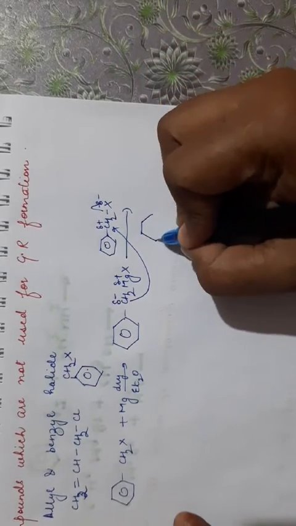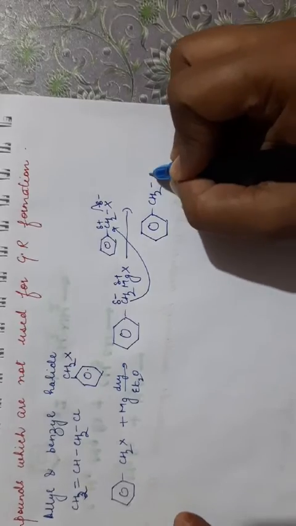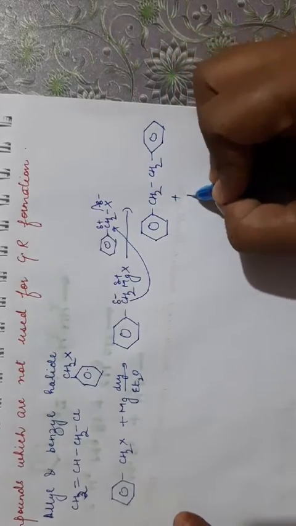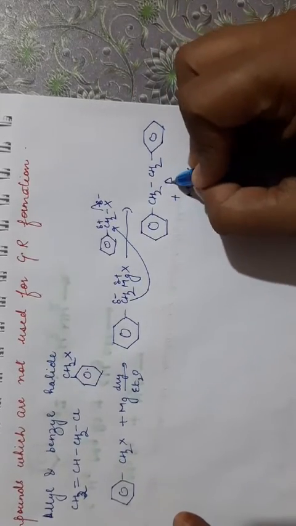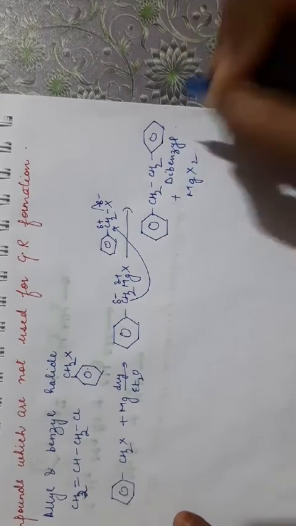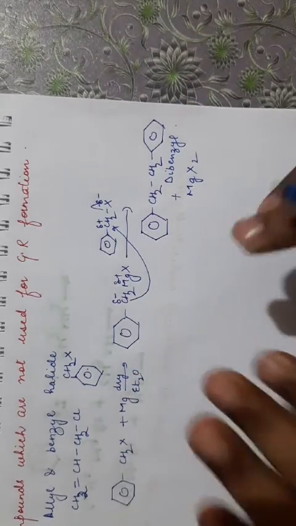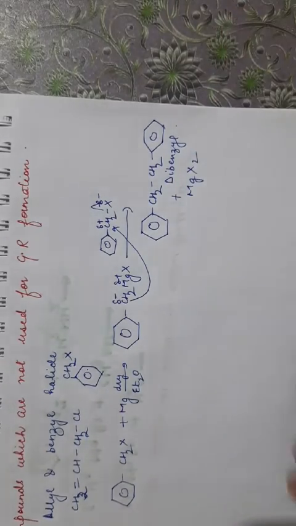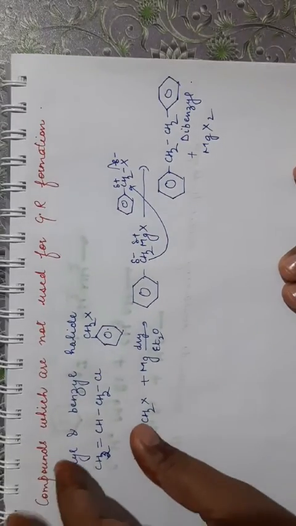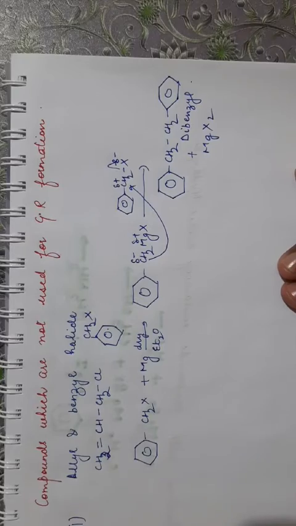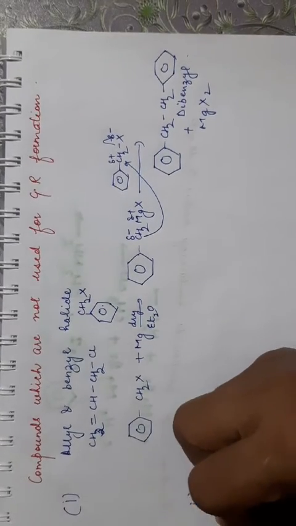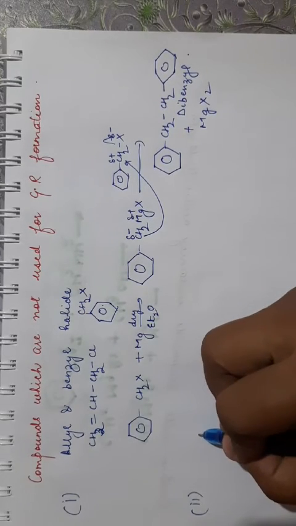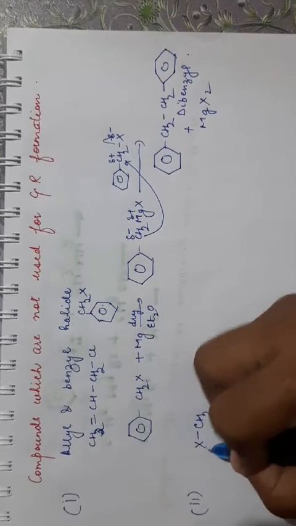So the compound that is formed is CH2 plus MgX2. So you will get a dibenzyl instead of getting a Grignard reagent. So this Grignard reagent that is formed initially is very reactive, it cannot be separated and it will form dibenzyl. So you will not get a Grignard reagent here. Similarly, the allyl halides are very reactive and they will form Grignard reagent which will react with themselves. Second is those alkyl halides which contain an acidic hydrogen, like if we take CH2X,